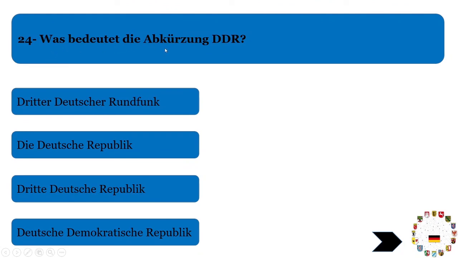Our next question is, was bedeutet die Abkürzung? Abkürzung means abbreviation. So what is the abbreviation of DDR? Just remember, anyhow Demokratische would be there. So Dritte Deutsche Rundfunk, no. Die Deutsche Republik, no. Dritte Deutsche Republik, no. Deutsche Demokratische Republik. Just remember Demokratische Republik. So this is the correct answer.